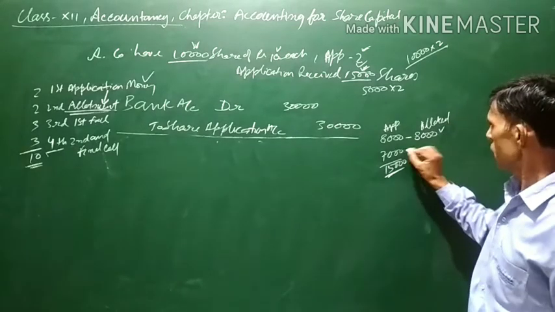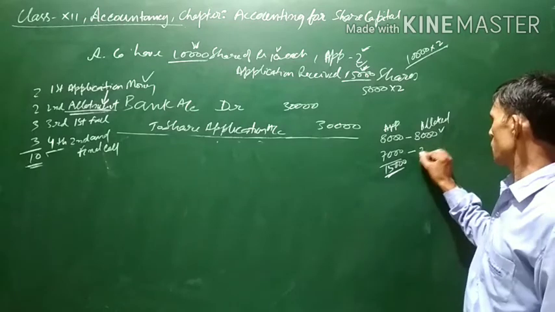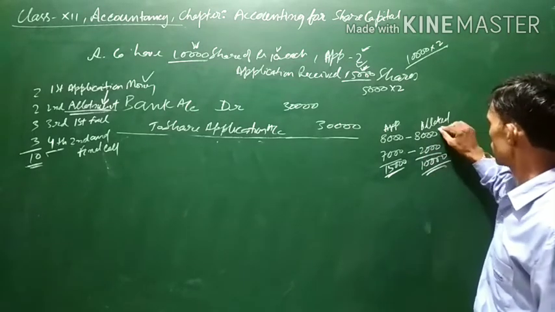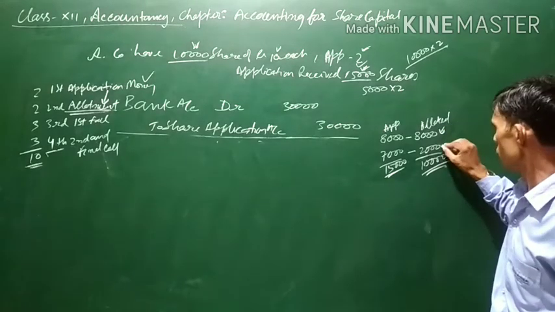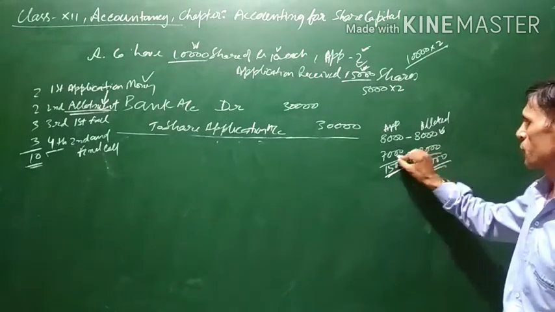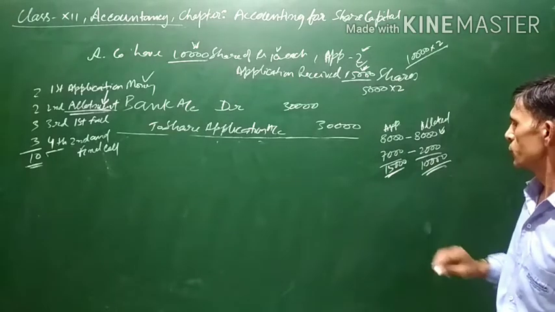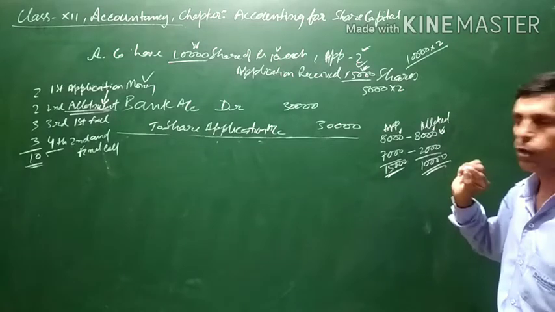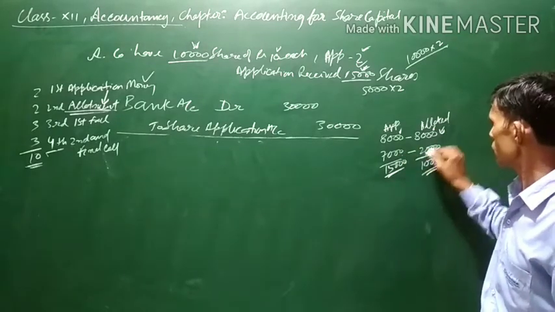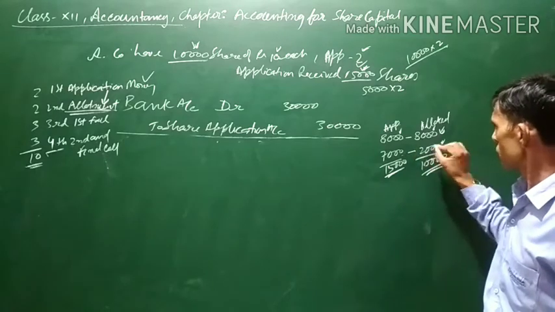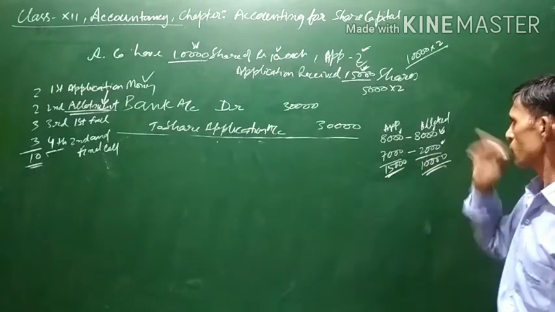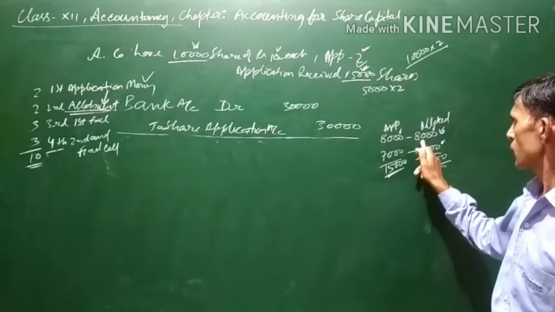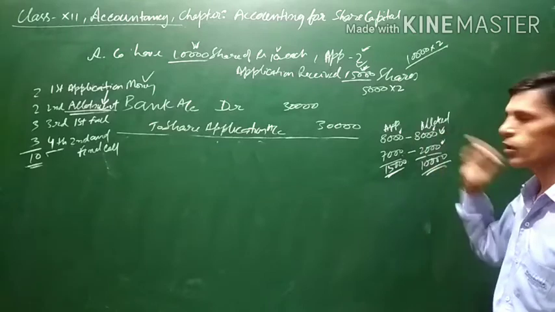For the remaining 7,000 applications, allotment can be made only 2,000 because we can allot only 10,000 shares. Since we have already allotted 8,000, only 2,000 can be allotted. So for the 7,000 there will be pro rata, and for the 8,000 it is full allotment.